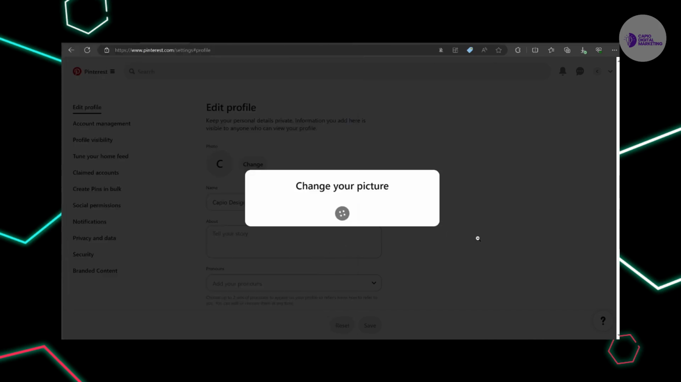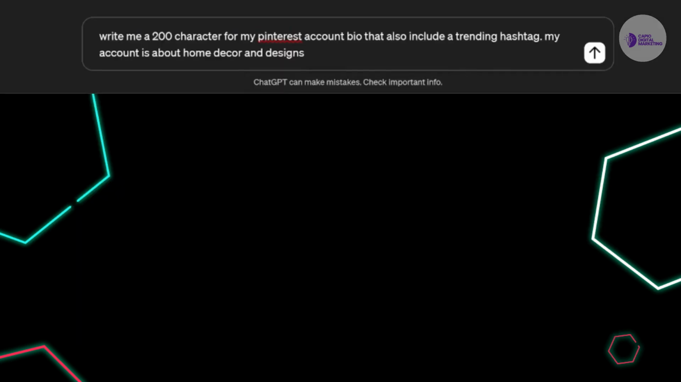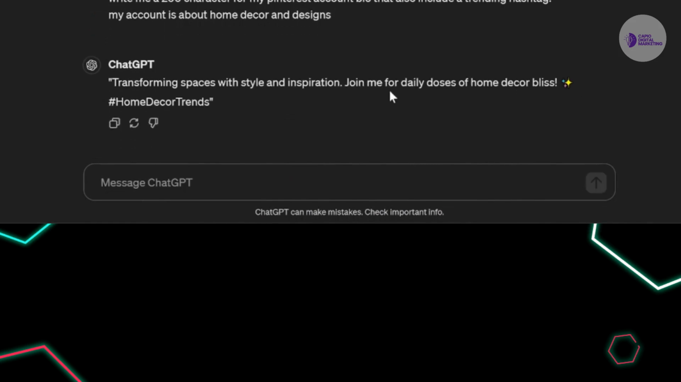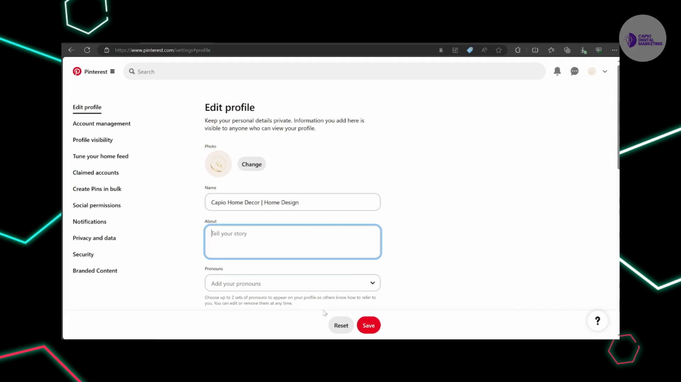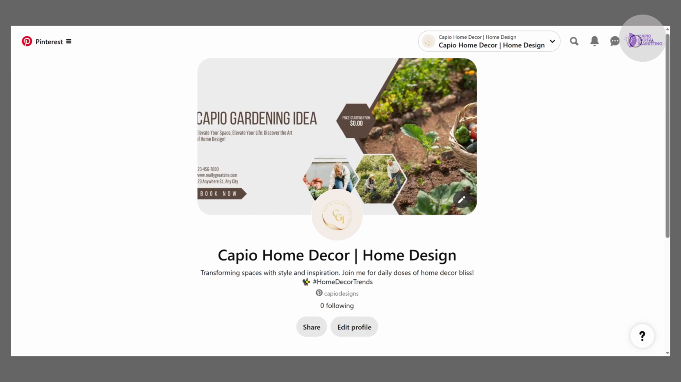And in the name itself, you want to make sure that you include the keyword that you're trying to rank for. So in this case, I'm going to call my store Capio Home Decor, but I'm also going to add home design, whatever the keyword is trending right now. And then for the About section, I will simply ask GPT to write me a 200 character bio for my Pinterest account that also includes a relevant hashtag that's hopefully going to help me rank higher on here. Now, this is how my profile looks so that we can start making money with affiliate marketing.